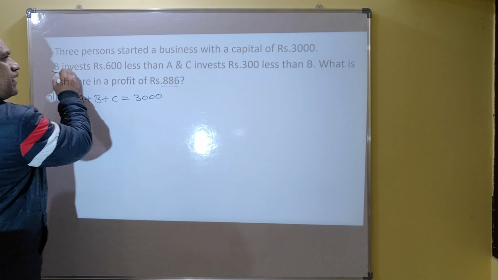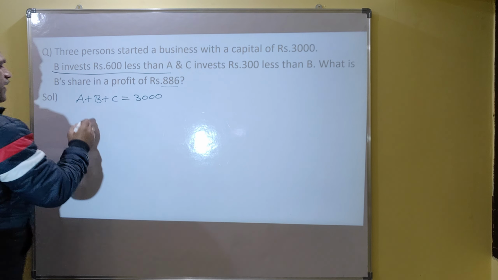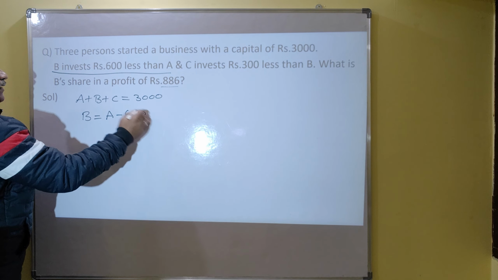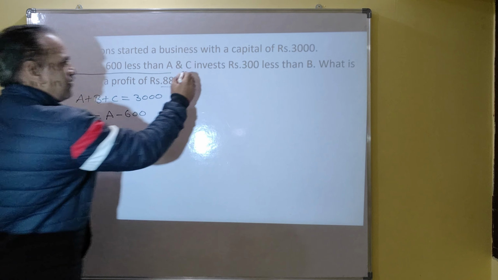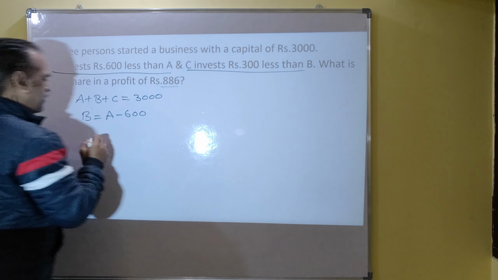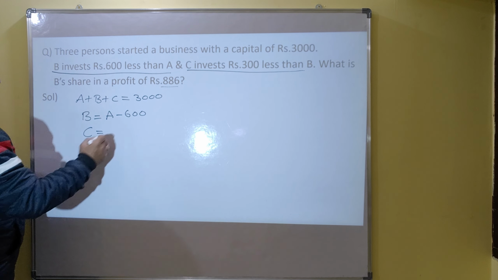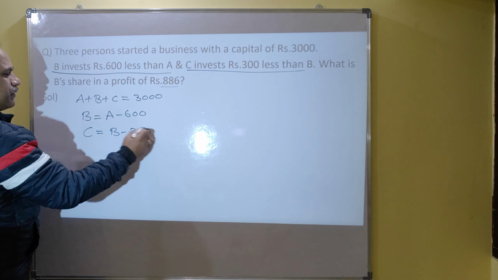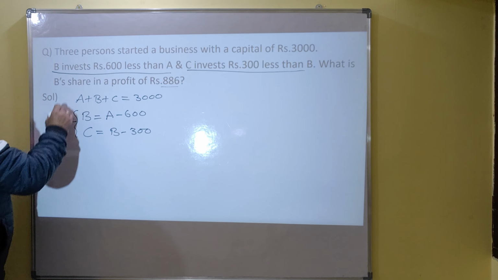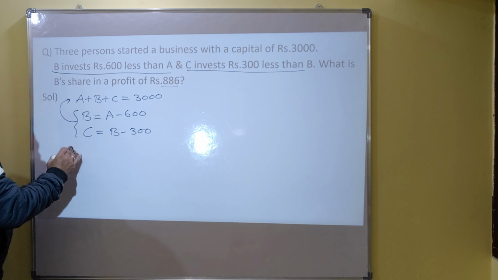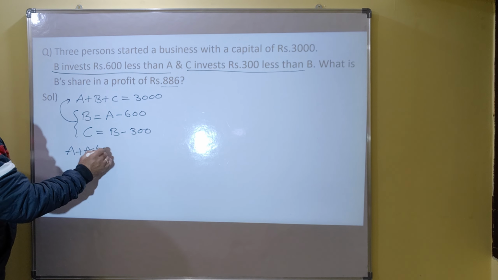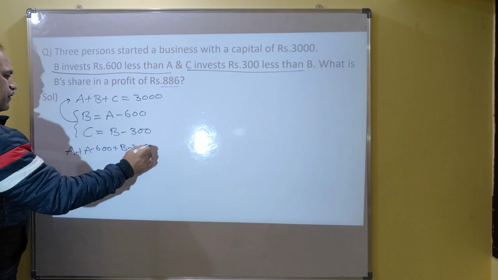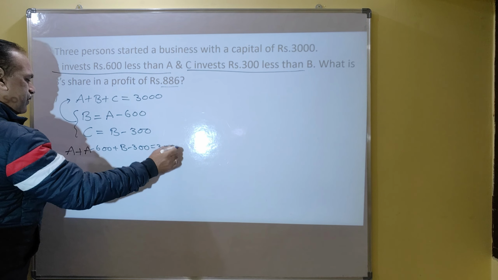And B invests 600 less than A. B's investment is A's investment minus 600. C invests 300 less than B. C's investment is B's investment minus 300. So if you put these two into this equation, what will you get? A plus A minus 600 plus B minus 300 equals 3,000.